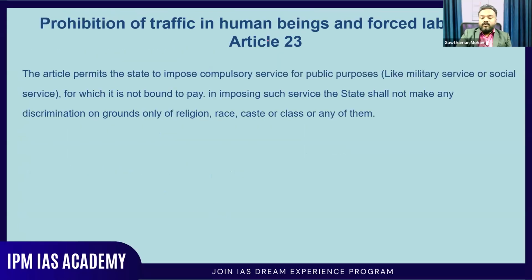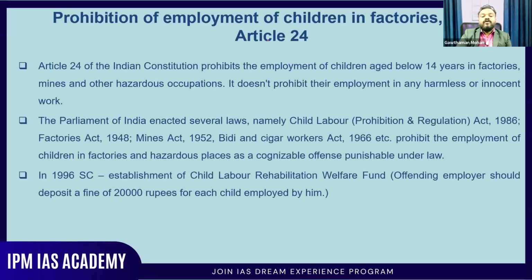Then prohibition of traffic in human beings, we have seen that. Then prohibition of employment of children in factories. Article 24 of the Indian Constitution prohibits the employment of children below 14 years of age in factories, mines, and other hazardous occupations.